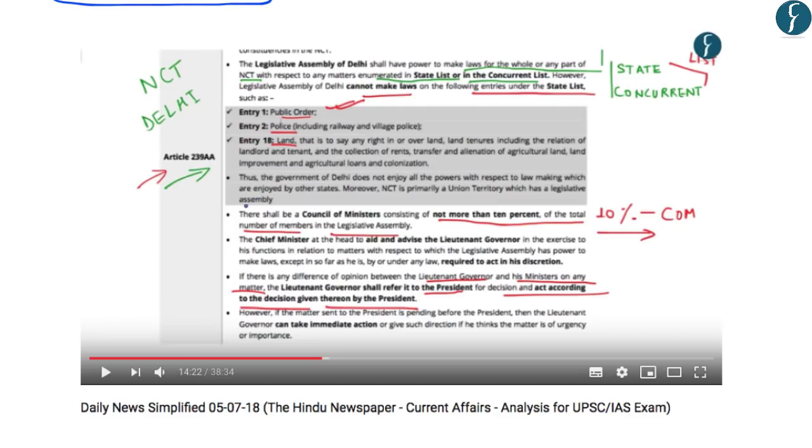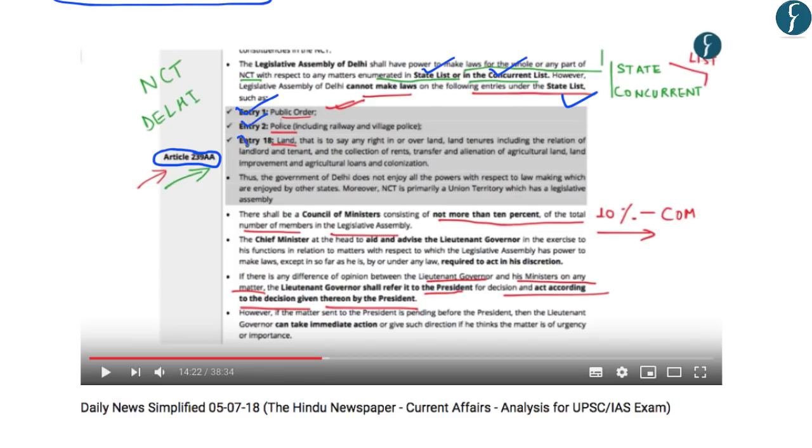And based on the 69th Constitutional Amendment Act, Article 239AA was inserted in the Constitution. And this article provided that the Legislative Assembly of Delhi shall have the power to make laws on all the subjects enumerated in the state list or in the concurrent list. However, the Legislative Assembly of Delhi cannot make laws on the following entries under the state list. So it provided for an exception on the legislative power of the Delhi Assembly. It provided that the Legislative Assembly of Delhi cannot make laws on first, public order, second, policing, and third